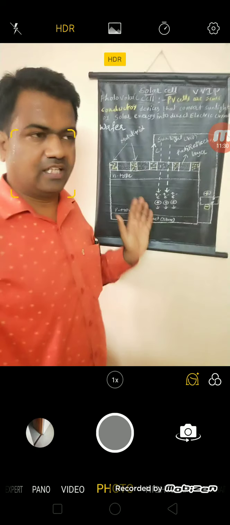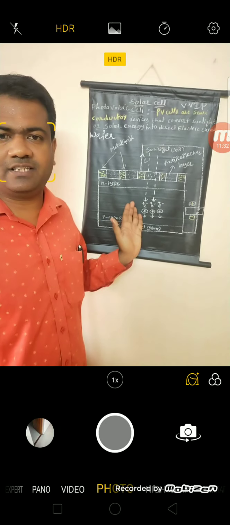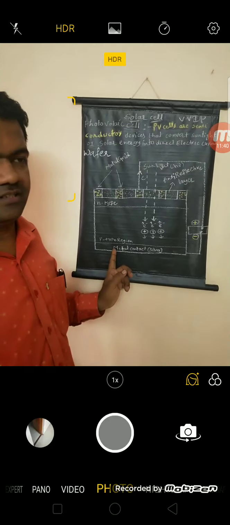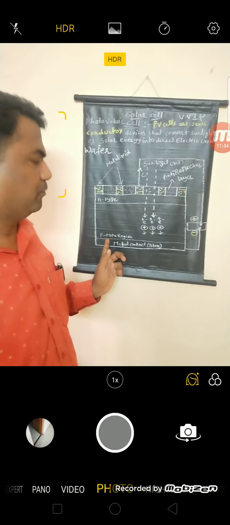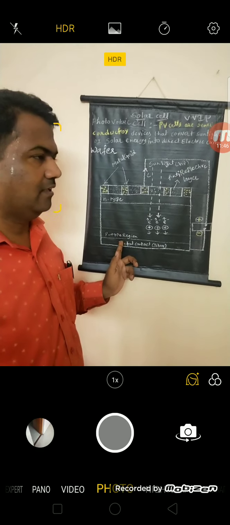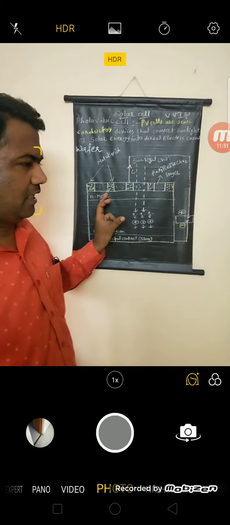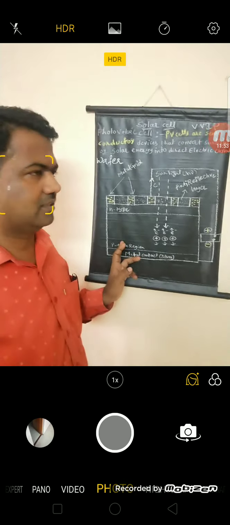To the silicon wafer, we have to dope it with pentavalent impurity like phosphorus. Then we will get the N-type semiconductor. For the same silicon semiconductor, when you dope it with a trivalent impurity like boron at the back side, then we will get the P-type semiconductor. When you combine both P-type and N-type, we will get the p-n junction diode.